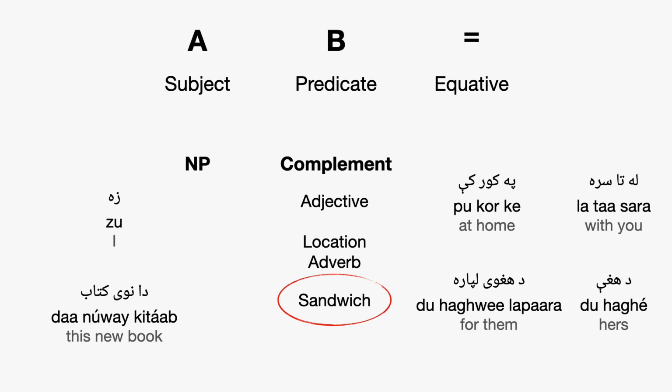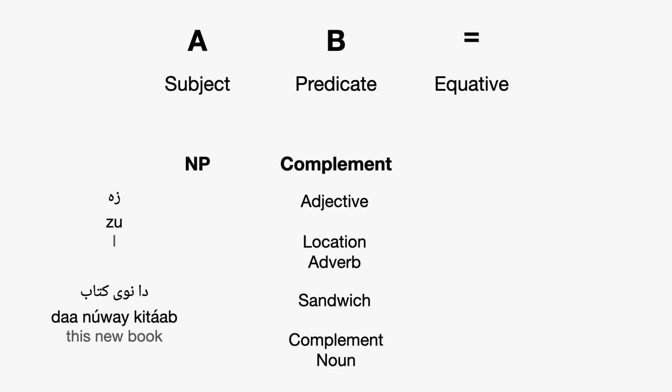This new book is for them. Or za pakorkiam, I am at home. The other thing that a complement can be is a complement noun from a compound verb, but we won't worry about that right now. That's another topic for another video when we get into compound verbs and stuff like that.